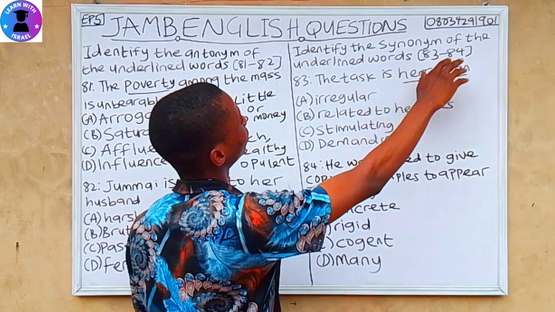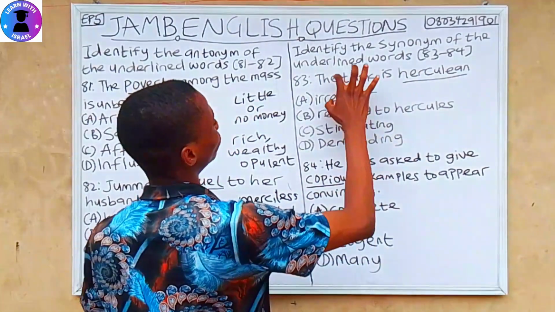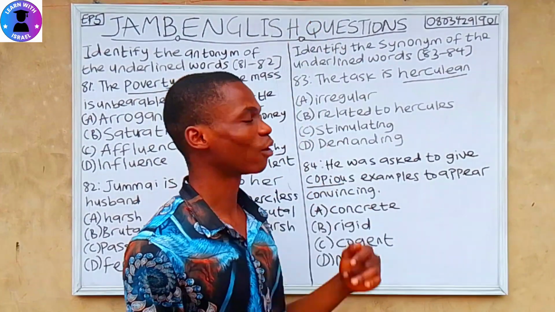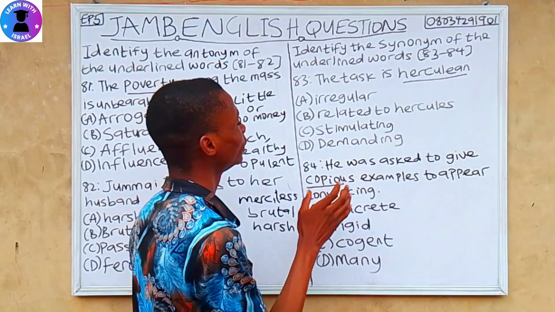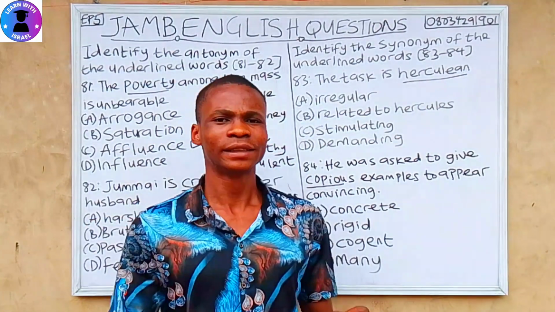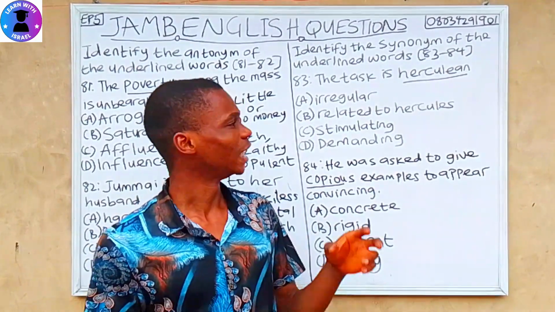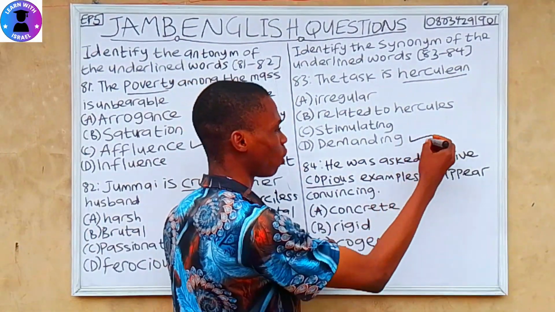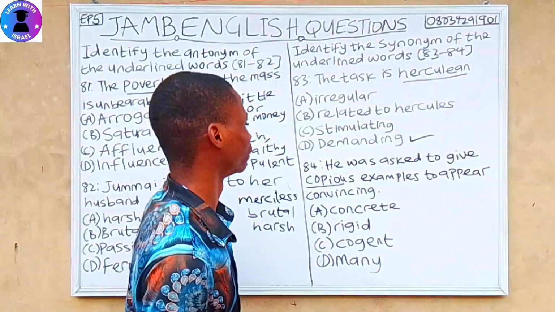It says identify the synonym of the underlined word. So we have to identify the synonym from question 83 to 84. Question 83. The task is herculean. A. Irregular. B. Related to Hercules. C. Stimulating. D. Demanding. Herculean means a difficult task, and if you check the options, the related word to difficult is demanding. Something difficult, something time consuming, something demanding. So let's move to the next question.